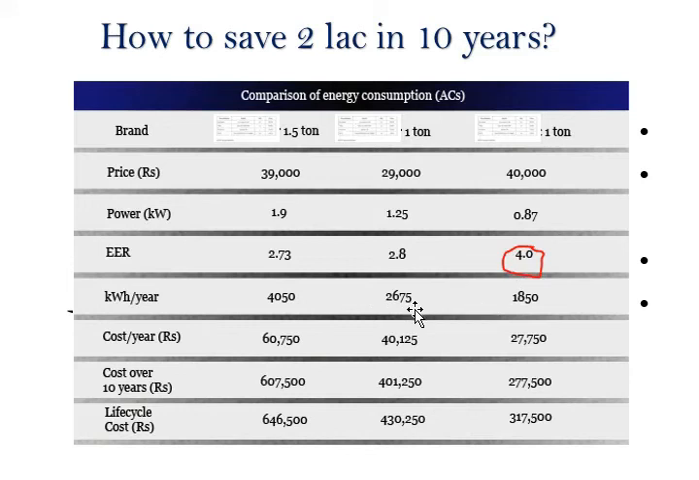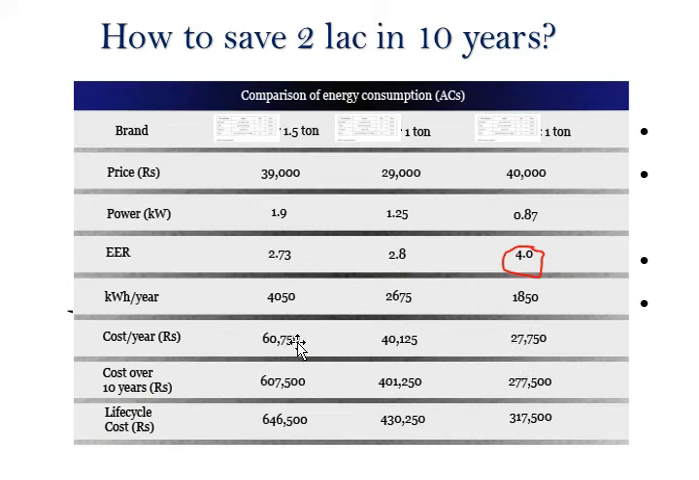The energy consumption for the same environment, for the same running time, for the same ambient condition, for the same area, everything the same. So the energy consumption of this model is 2675 units in a year. And at the same time, this air conditioner consumes 1850, too much different. Almost, you can see, an 800 to 900 unit difference in a year.